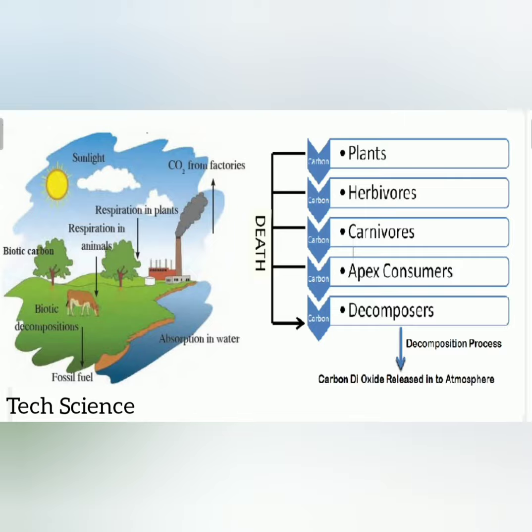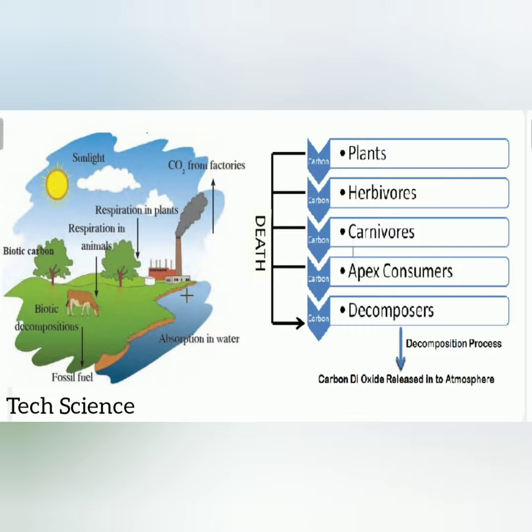Now the question is what the definition of the carbon cycle is, which we must remember. The definition is: the circulation and recycling of carbon from the atmosphere to living organisms.